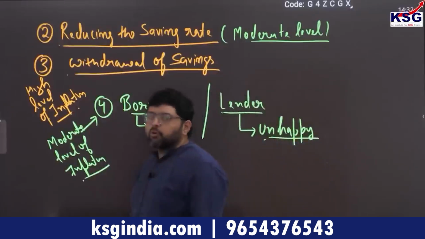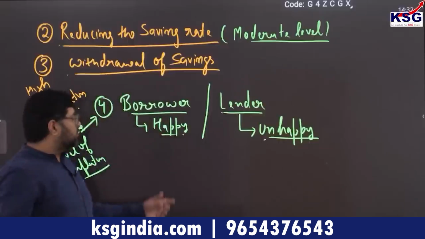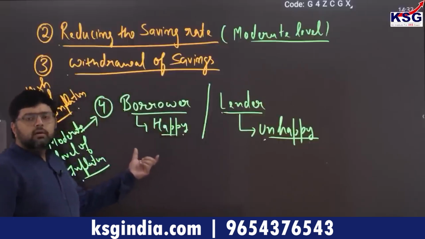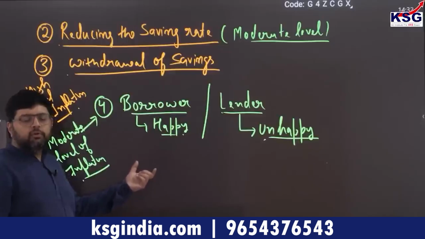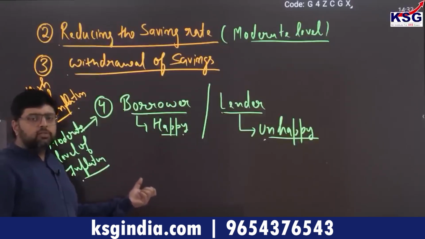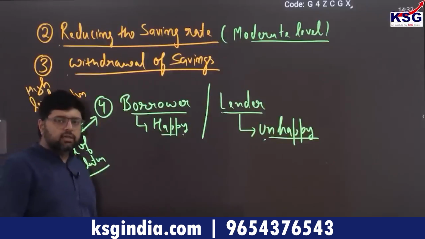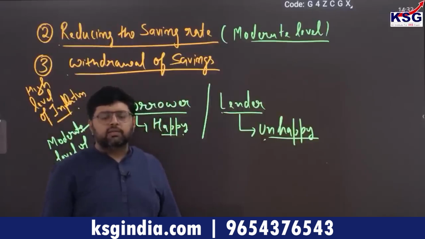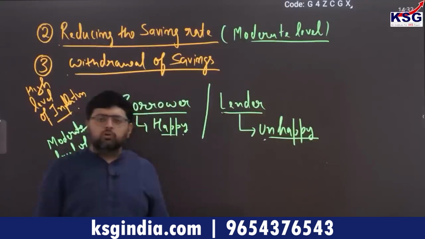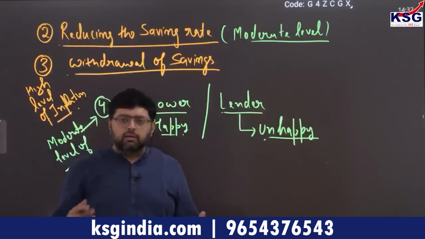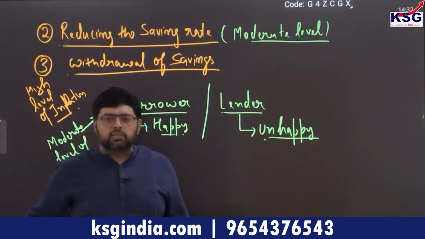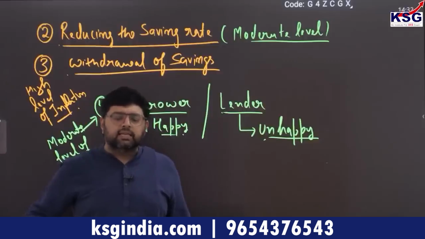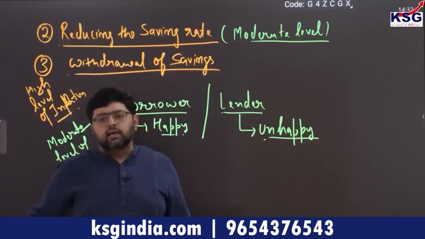Okay, now why are borrowers happy? You can understand it in this way. Before inflation, when inflation was not there, the repo rate was less, and when the repo rate was less, it means the lending rate of the banks was also less. Suppose you have taken a loan at that time, for example for 5 years, and in the next 2 years inflation comes. No doubt the lending rate will increase, but you are lucky, or you are happy. Why? Because when the lending rate has increased, you are still paying the lower lending rate.